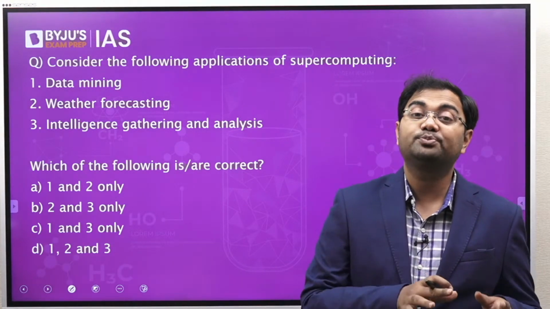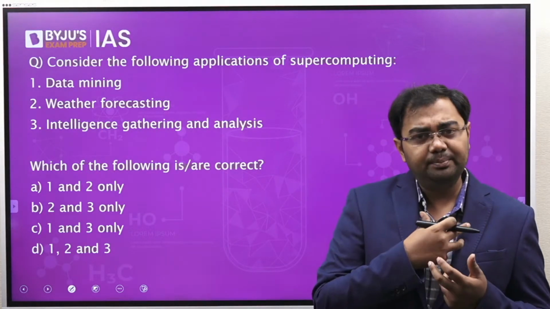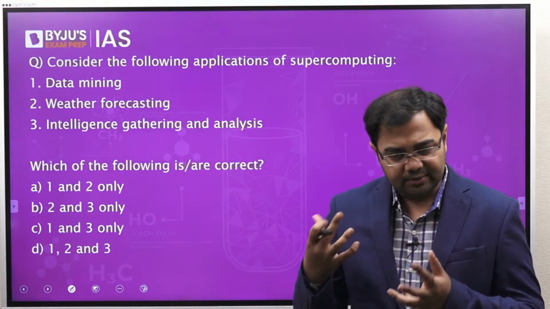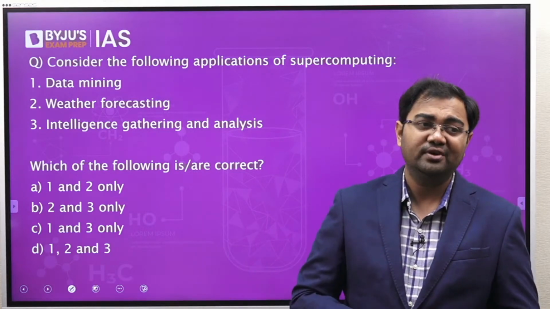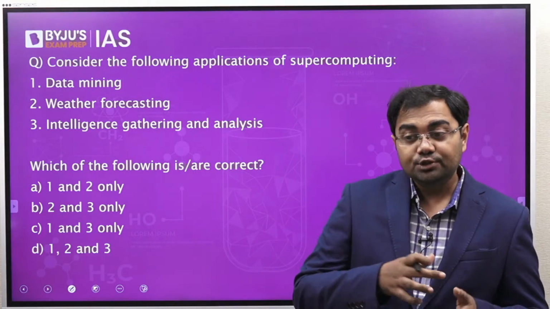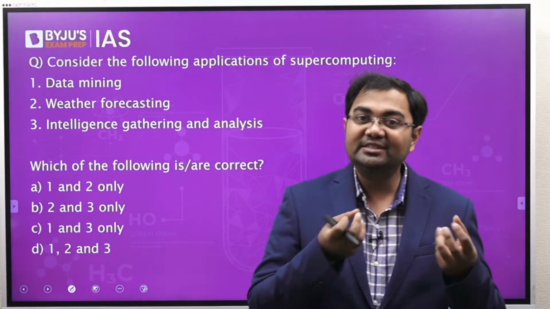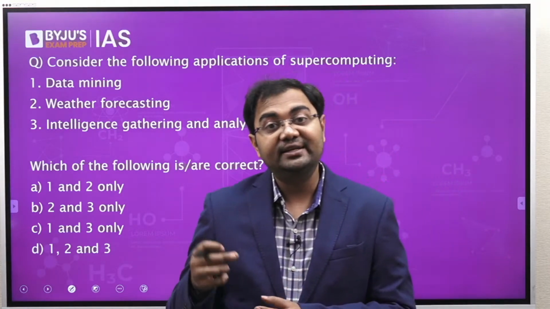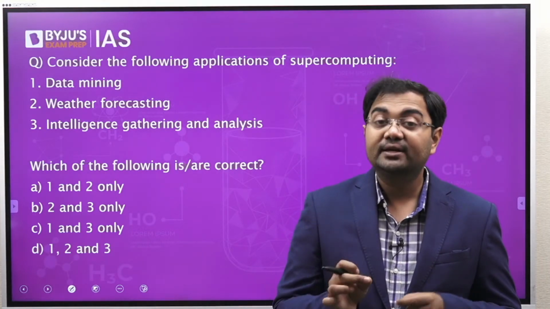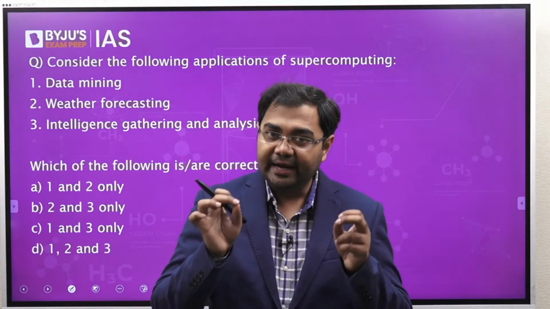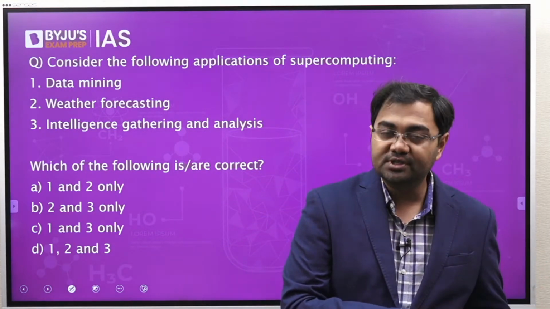It's not like the normal computers that you and I use, where we do a bunch of stuff. We work on the entire office on the computer itself. We might watch movies on the computer itself. We might play games on the computer itself. So there are a lot of things that we can do together on a normal general purpose computer. But compared to that, in a supercomputer we would be able to do only a specific kind of task, but that task can be done at a much faster pace as compared to any normal general purpose computer.